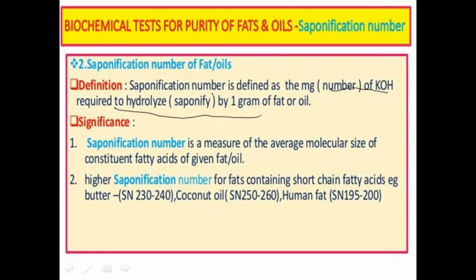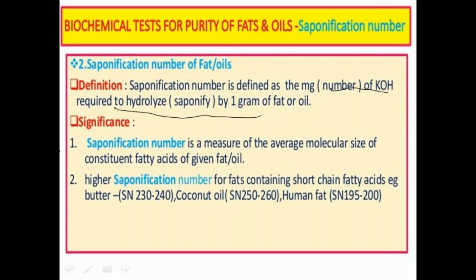Saponification number. Understood here? Here we are talking in terms of properties. First is the iodine requirement. Second one is the hydrolysis, hydrolysis by alkali. Here we are using the alkalis for the hydrolyzing process, for the hydrolysis of 1 gram of fat or oil, and the numbers that we get give the measure of the saponification number.